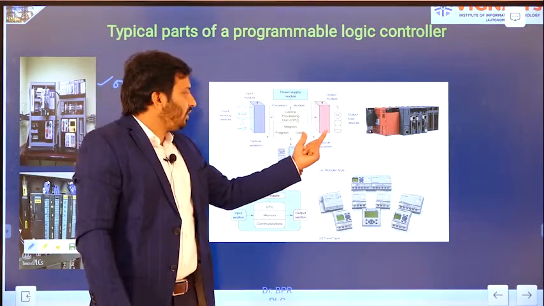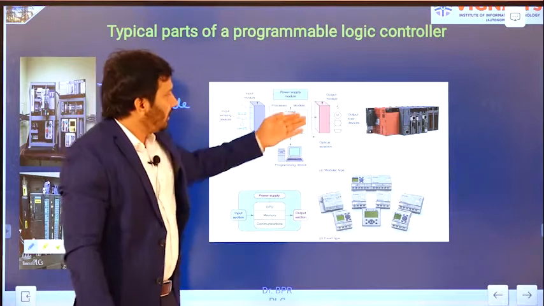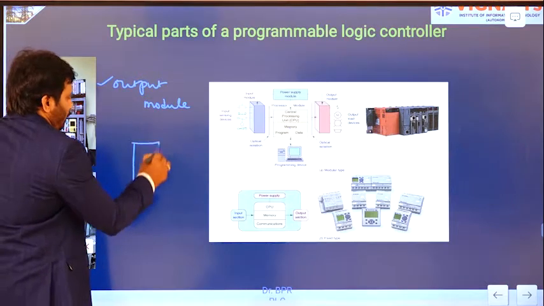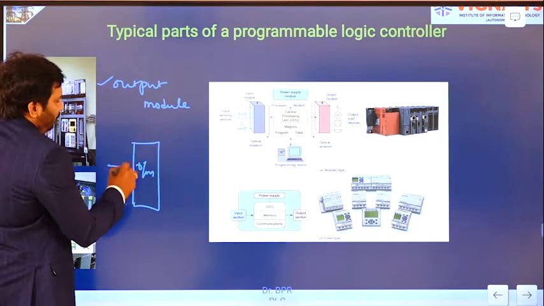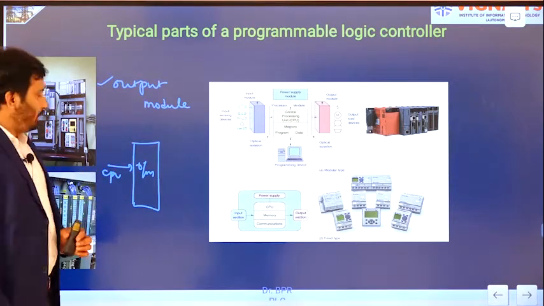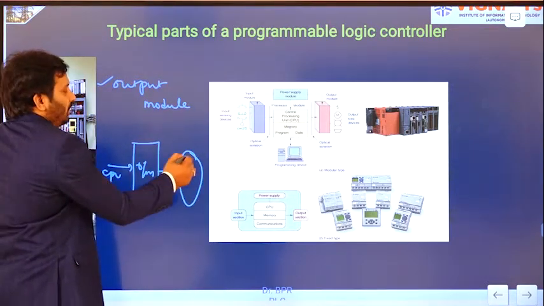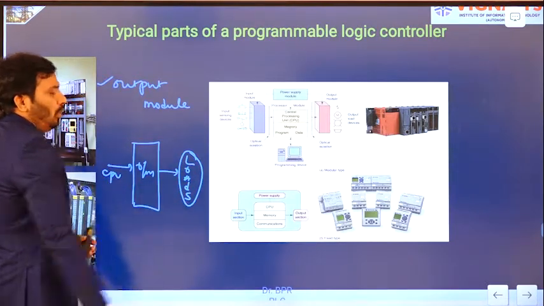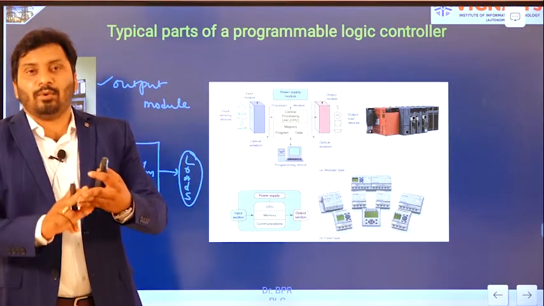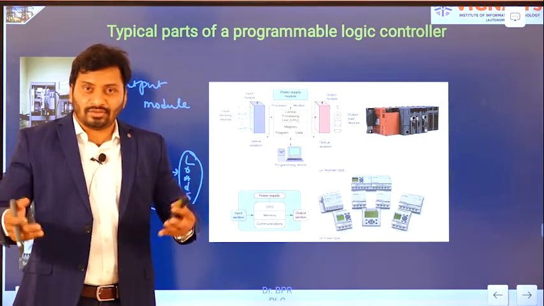Here also isolation is required. Why? Because all the loads which are going to be connected to the output module, right? The input for the output module is what? The signal coming out from the CPU, right? So what is the output here? The output is different devices, different loads. Normally in industry, these different loads are what? Control valves, solenoid valves, motors, and some fans, heaters. These are all output devices.